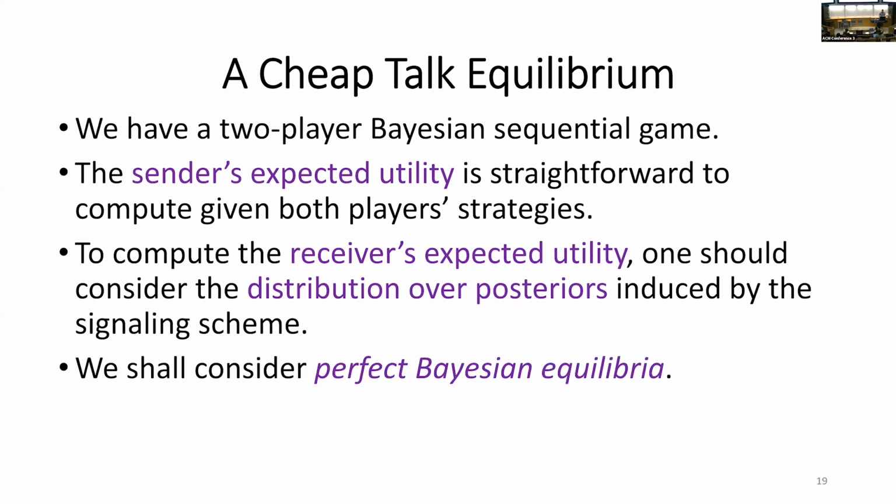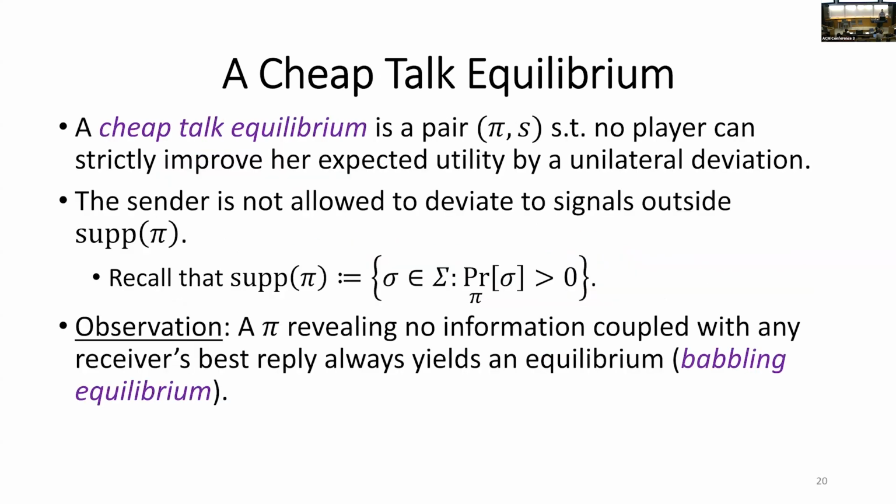And what we consider is a special case of a perfect Bayesian equilibrium. And specifically, a cheap talk equilibrium is a pair of a sender strategy pi and a receiver strategy s, such that no player can strictly improve her expected utility via unilateral deviation. But there is a subtle issue here, because one can ask, but what if the sender would like to deviate to a strategy that uses a signal which was not in the support of the original signaling scheme, which means that some signal was used with probability 0 originally, but then the sender would like to deviate to a strategy that uses the signal with strictly positive probability.